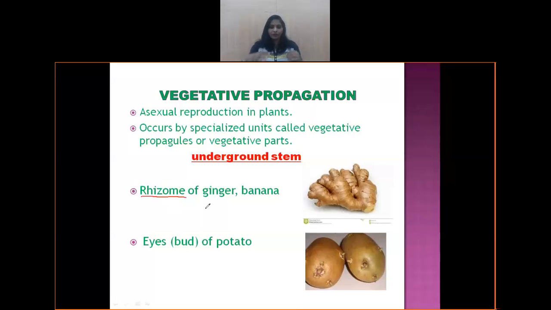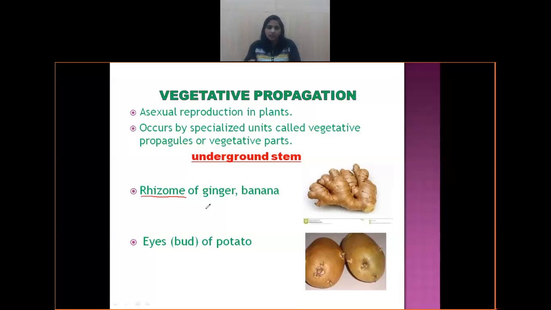What is the meaning of rhizome? These are perennating underground stems which grow in unfavorable conditions, and they produce new aerial shoots in favorable conditions. Generally, rhizome means the stem which grows horizontally below the soil. Example, rhizome of ginger.